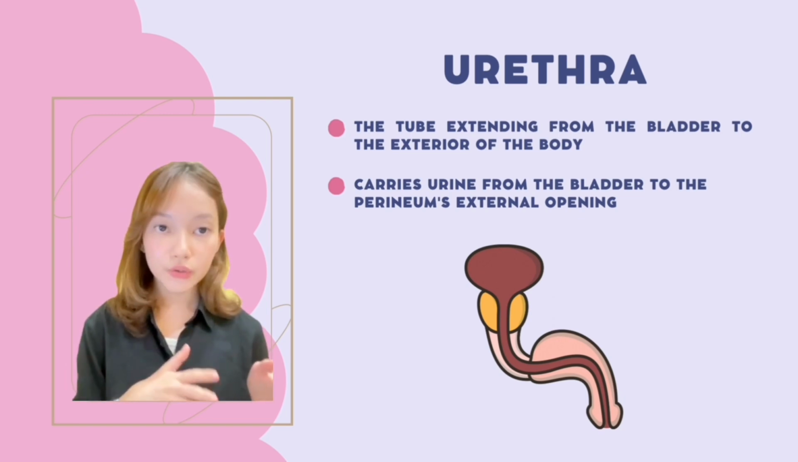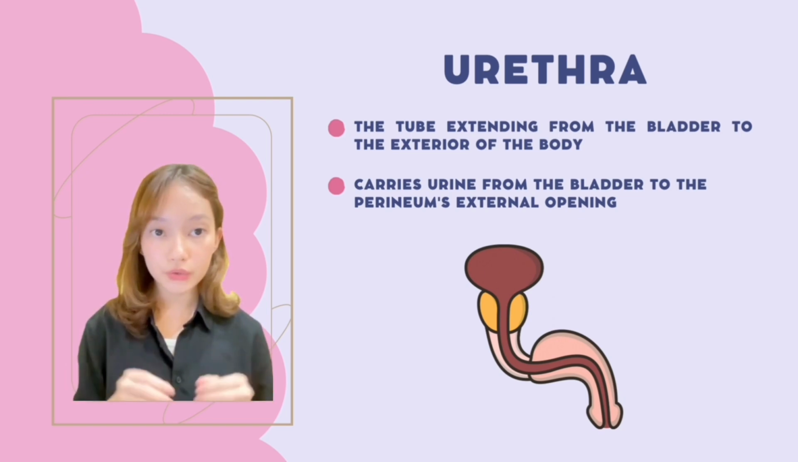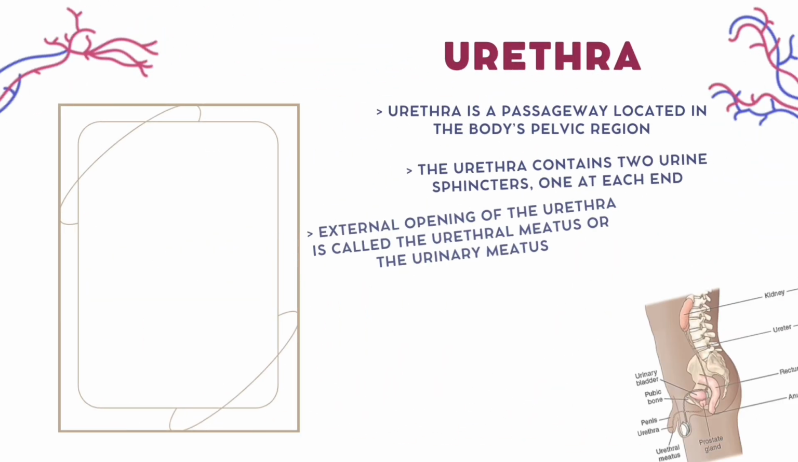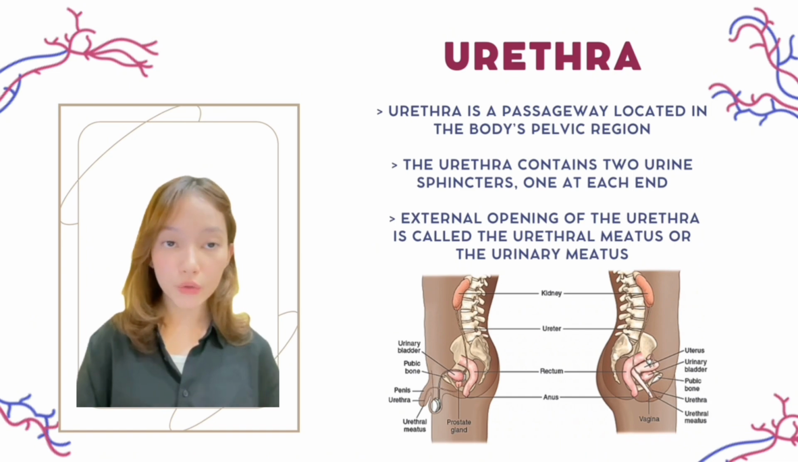To put it simply, two ureters transport urine from our two kidneys to the bladder, where it is held until we urinate. Hence, our urethra has a hole at the end where urine exits our body. Moving on, the urethra is a passageway located in the body's pelvic region. The thin walls of the tube consist of smooth muscle cells, connective tissue, and epithelial tissue. Moreover, the urethra contains two urinary sphincters, one at each end. These two sphincters, or muscles, function as opening and closing valves.